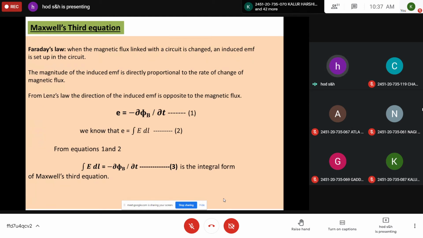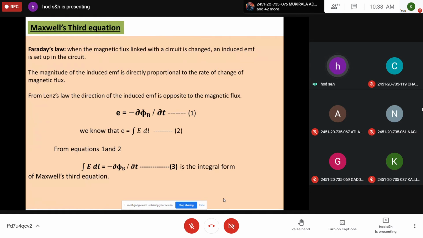EMF is equal to the line integral of E dot dl, where E is the electric field and dl is an infinitesimal length element on a closed curve. So from these two equations we can write the line integral of E dot dl is equal to minus dφ_B by dt, which is the integral form of Maxwell's third equation. Equation 3 represents the integral form of Maxwell's third equation.